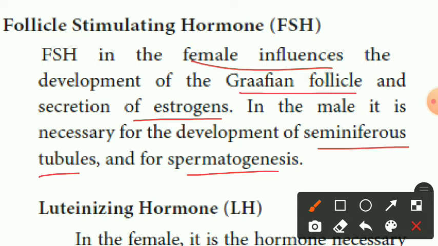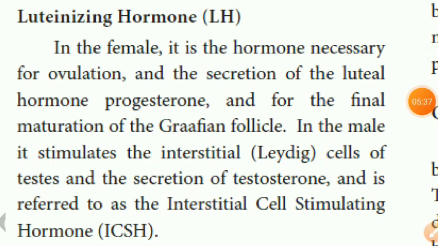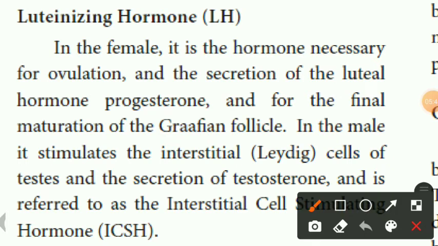Next, luteinizing hormone, LH. In the female, it is a hormone necessary for ovulation. LH, already we saw, in the male stimulates androgen secretion. LH and FSH are present in both male and female.